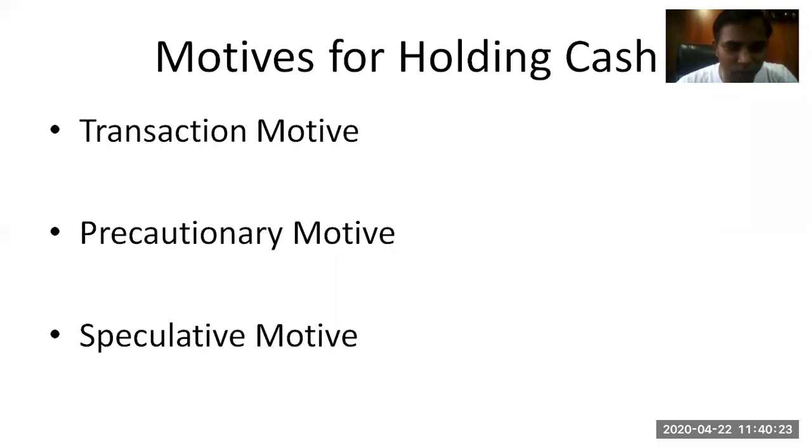The transaction motive talks about all your day-to-day needs, to be fulfilled with the help of money. The precautionary motive helps you understand that you need a certain amount in your pocket to meet uncertainties and contingencies. And the speculative motive is to earn more money from the current income.